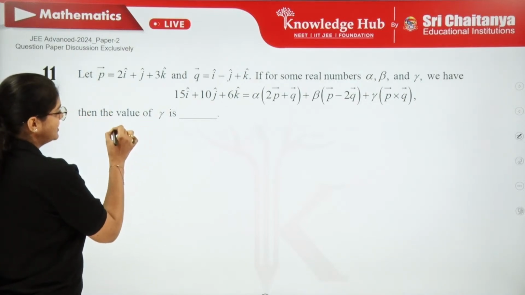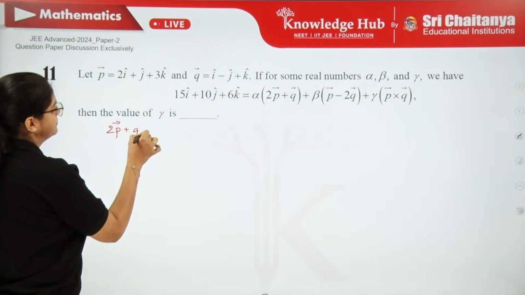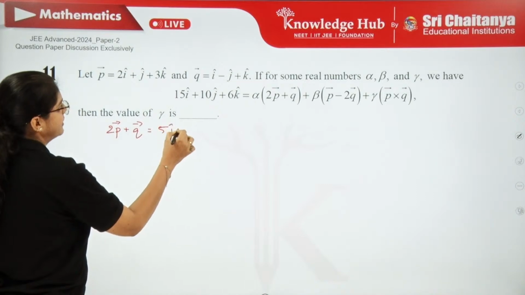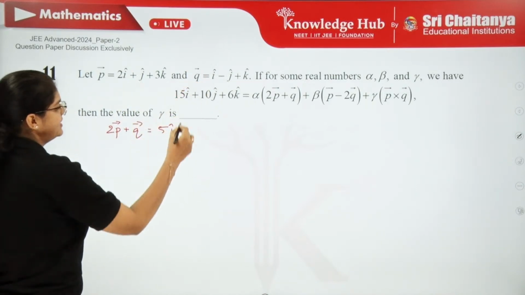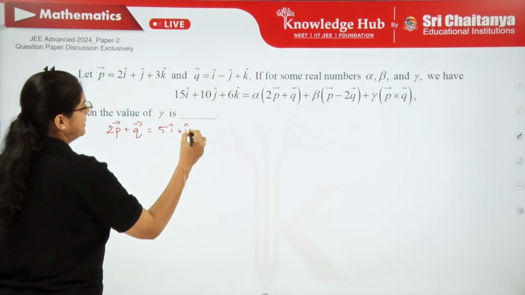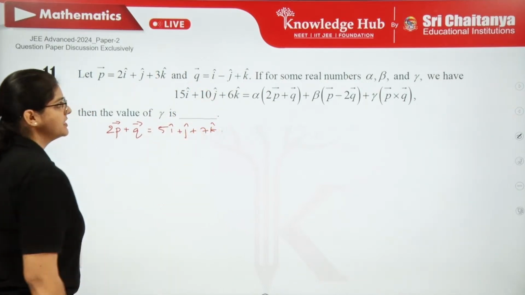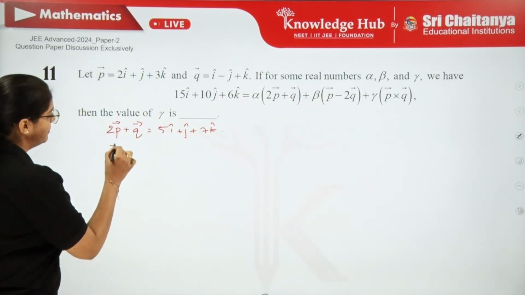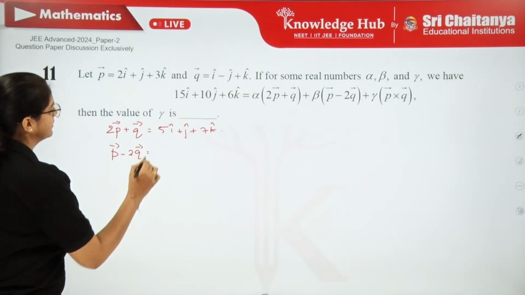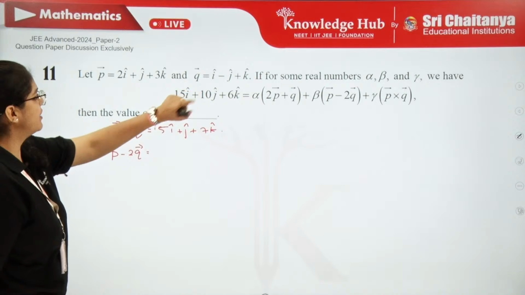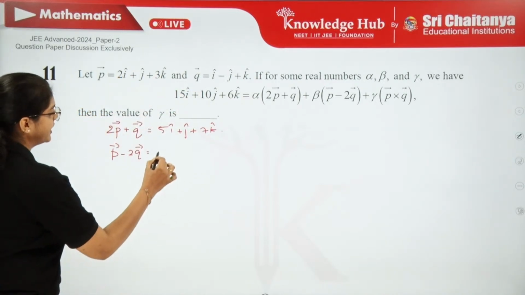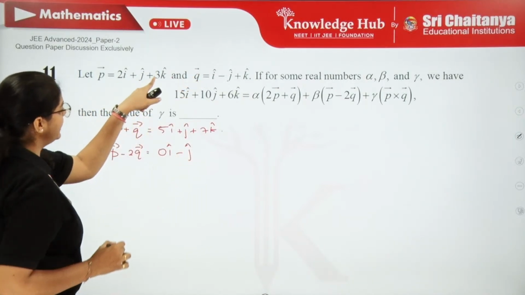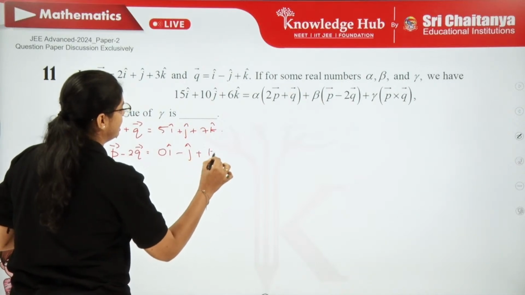So let's see what 2p plus q is. 4 plus 1, 5 i cap, plus 2j minus j, so plus j, and 6 plus 1, you are getting 7k. This is 2p plus q. Then p minus 2q. So let's see what that is. 2 minus 2, you are getting 0 times i cap. Then j minus of minus 2, so you are getting plus 3j, 3 minus 2, so you will get plus k.